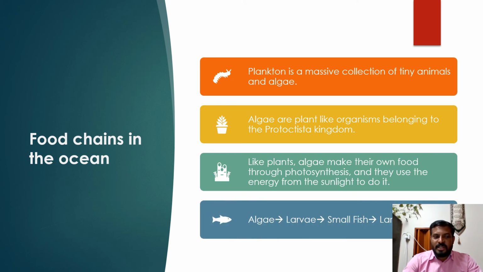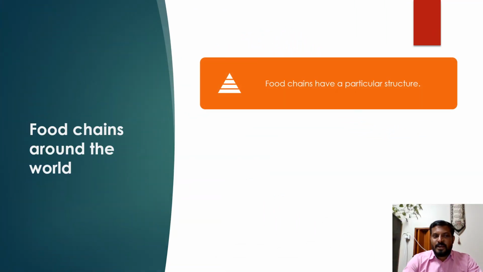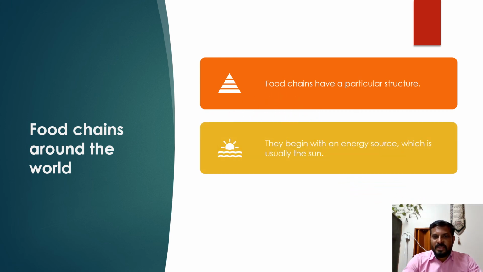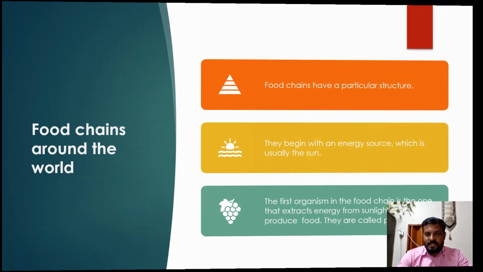Example for a food chain: algae, larva, small fish, large fish, seal. Food chains around the world. Food chains have a particular structure. They begin with an energy source, which is usually the sun, the ultimate source of energy. The first organisms in the food chain are the ones that extract energy from sunlight and use it to produce food. They are called producers.